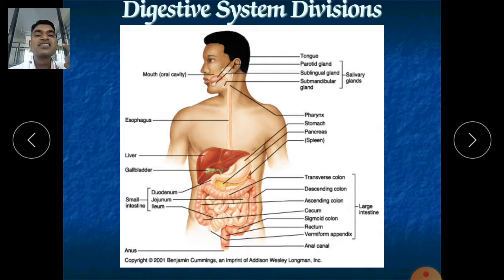After that, the glands are here. Here you can see the salivary glands are located. There are 3 types of salivary glands. Here you should know the names of the glands and also their locations and their secretions.